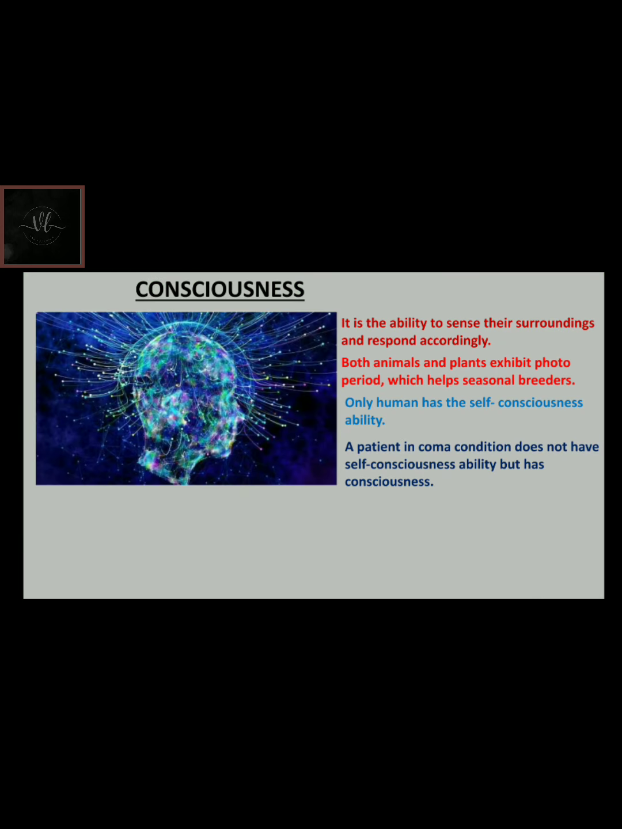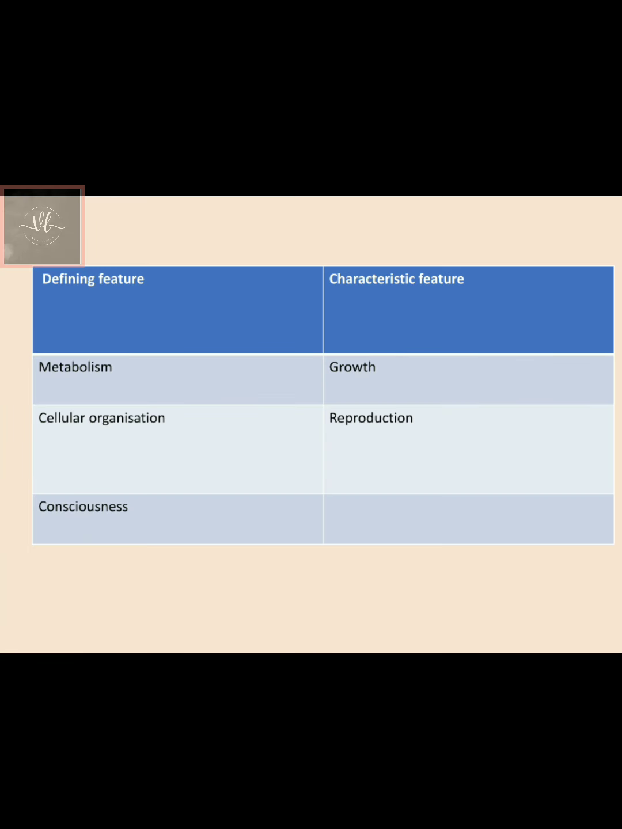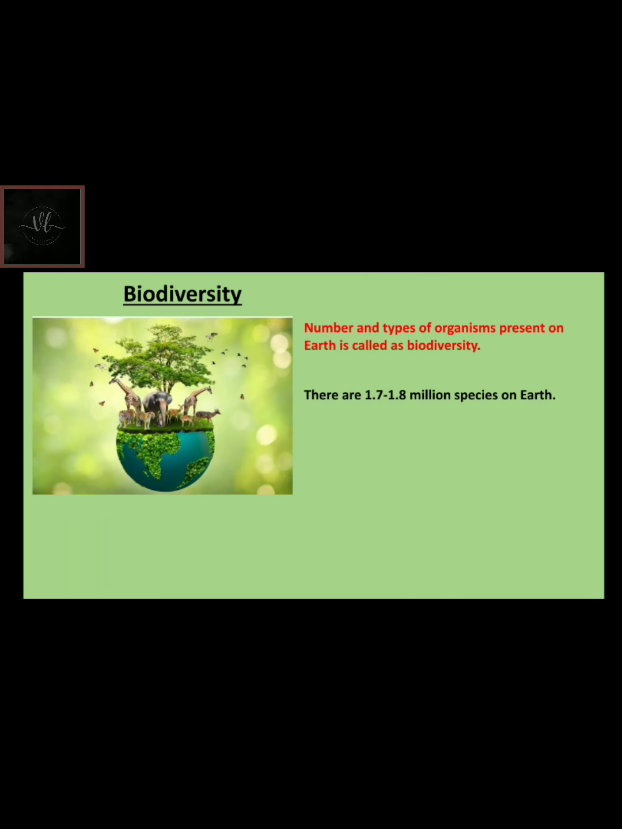Consciousness. It is the ability to sense their surroundings and respond accordingly. Both animals and plants exhibit photoperiod, which helps seasonal breeders. Only humans have the self-consciousness ability. A patient in a coma does not have self-consciousness ability, but has consciousness. Metabolism, cellular organization, and consciousness are defining features of living organisms, but growth and reproduction are characteristic features, but not defining features.